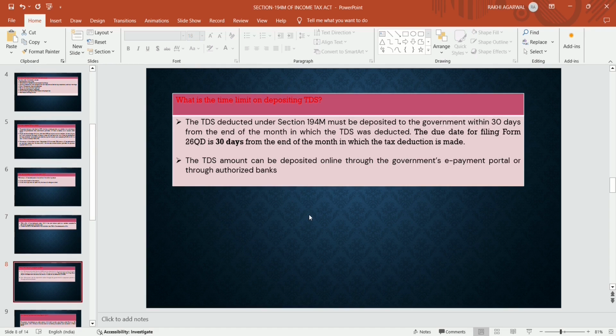इस सेक्शन में TDS के डिपॉजिट का कुछ टाइम लिमिट सेपरेट है. TDS under section 194M must be deposited to the government within 30 days from the end of the month in which TDS was deducted. जिस टाइम 50 lakhs exceed हुआ आपने TDS काटा, अंडर सेक्शन 194M में, और जिस टाइम आपने काटा उस टाइम आपको फॉर्म 26QD फाइल करना पड़ेगा within 30 days. The due date for filing form 26QD is 30 days from the end of the month in which the tax deduction. So TAN number is not required.